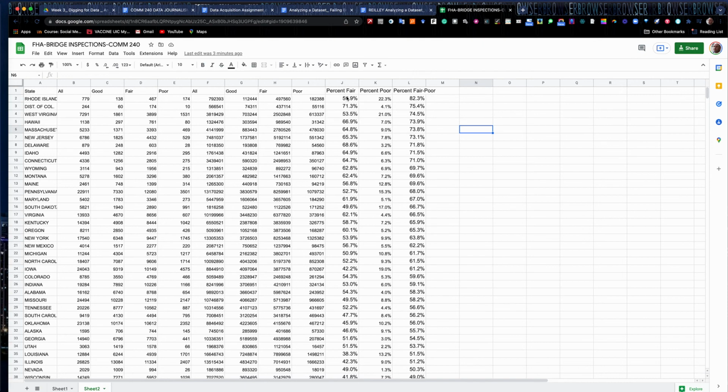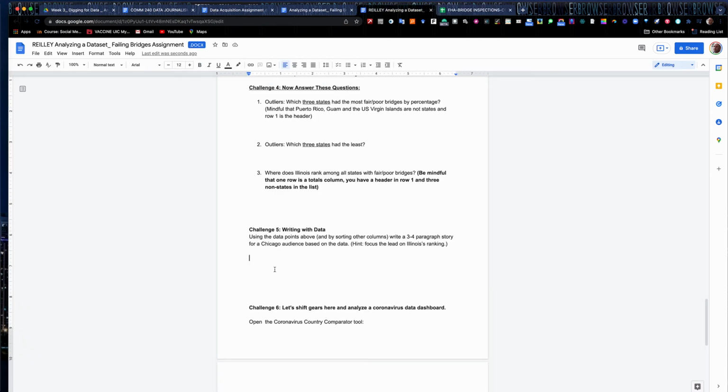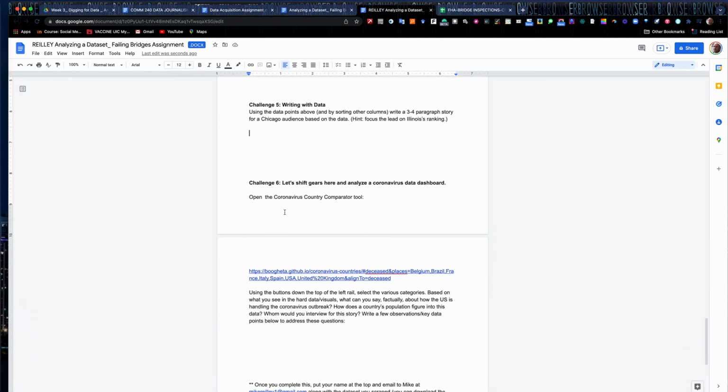Is there a big disparity too between percent fair? Which one has the highest in percentage of poor bridges? Where's Illinois rank there? You can do some more analysis with this if you want. So dig deep, have a little fun with it.